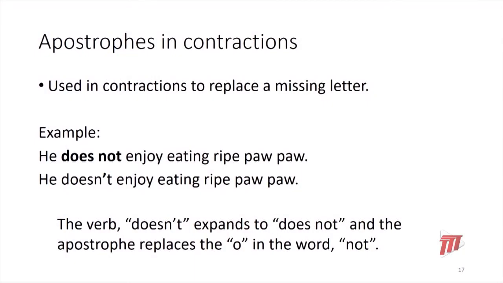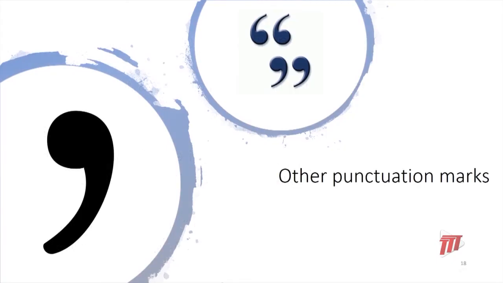Let's look at the apostrophe, another punctuation mark that is fun to use. The apostrophe is used in contractions. They are used in contractions to replace a missing letter. Example, he does not enjoy eating ripe pawpaw. In the contraction, we have, he doesn't enjoy eating ripe pawpaw. The verb doesn't expands to does not, and the apostrophe replaces the O in the word not. So you will know lots of contractions that you have learned in school. Wasn't, shouldn't, couldn't. Let's look at some other punctuation marks.